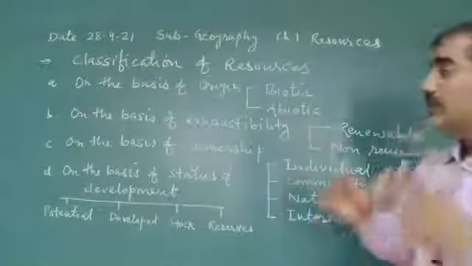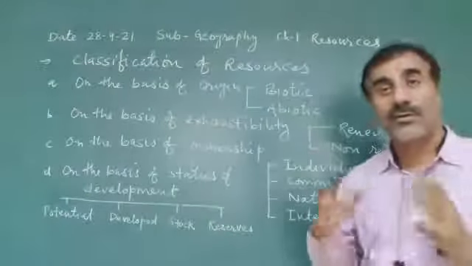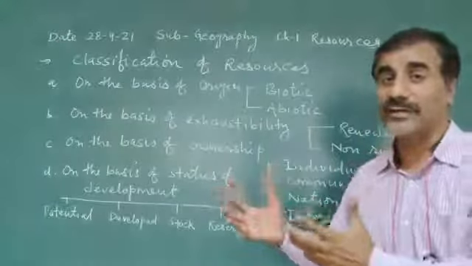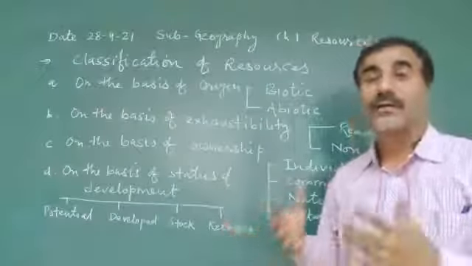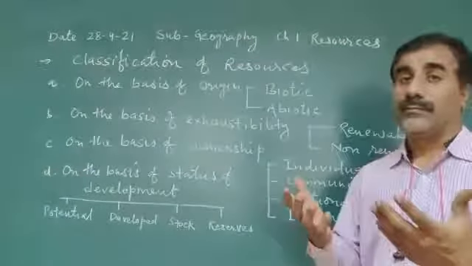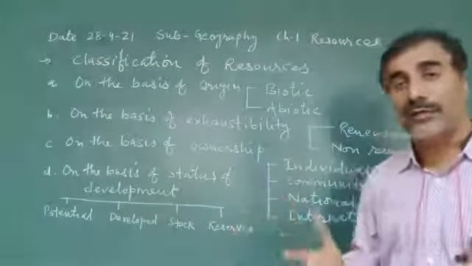Okay. So first, classification on the basis of origin, from where they are obtained. Origin based classification is very simple: biotic and abiotic resources.